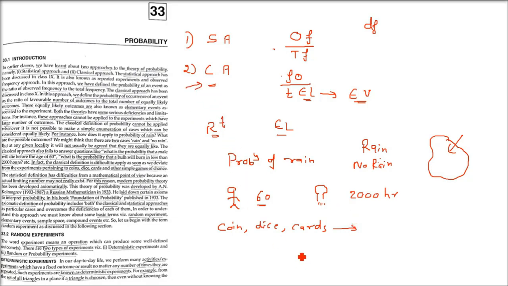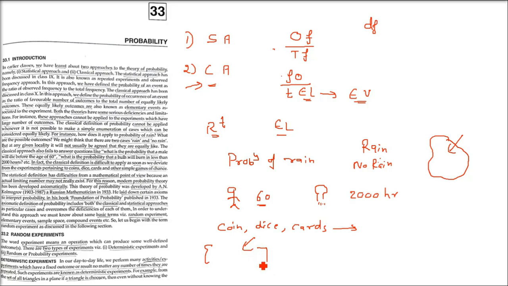Whenever we deviate from these, we don't get what we want. The statistical definition has difficulties from a mathematical point of view because an actual limiting number may not really exist.